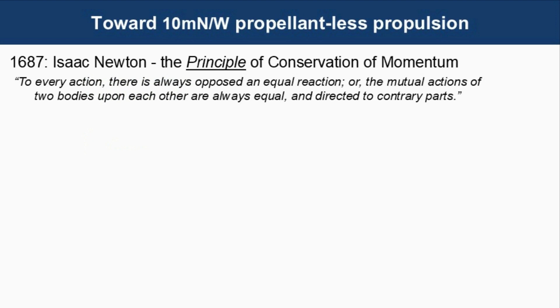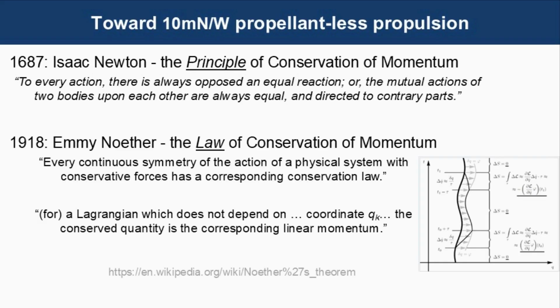So to dig a little deeper, in 1687, Isaac Newton gave us the principle of conservation of momentum. In 1918, E. Noether gave us the law of conservation of momentum. She proved analytically that every continuous symmetry of the action of a physical system with conservative forces has a corresponding conservation law. And the specific example we're interested in is where the Lagrangian exhibits translational symmetry and the conserved quantity is the corresponding linear momentum.